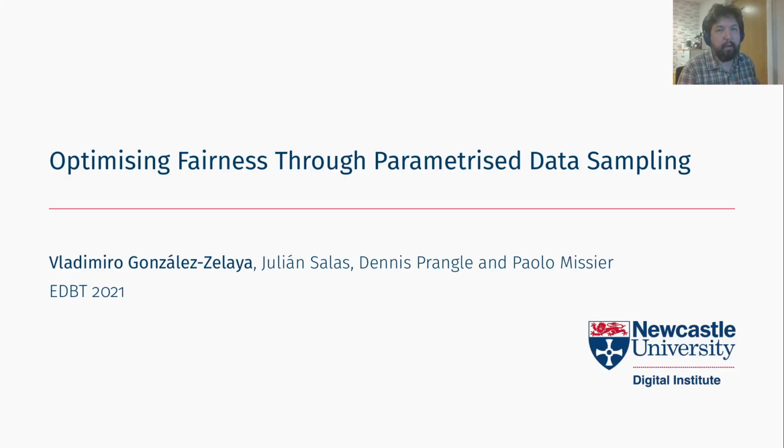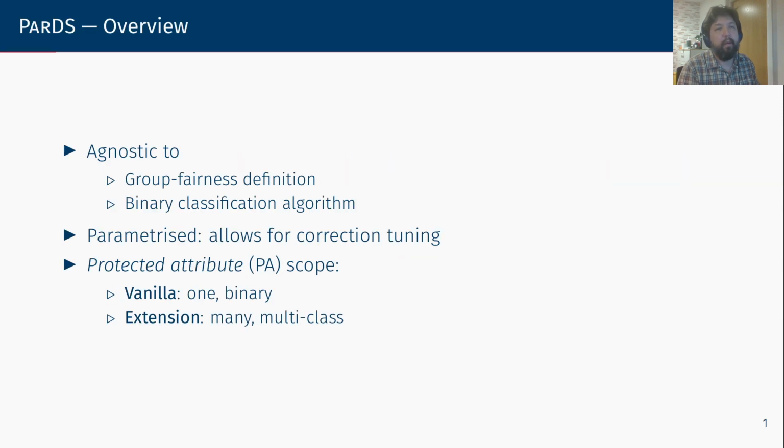Hi, this talk is about PARTS, a fairness correcting pre-processing method. What makes PARTS unique are these three characteristics. First of all, it is agnostic to both group fairness definitions as well as to different classification algorithms.